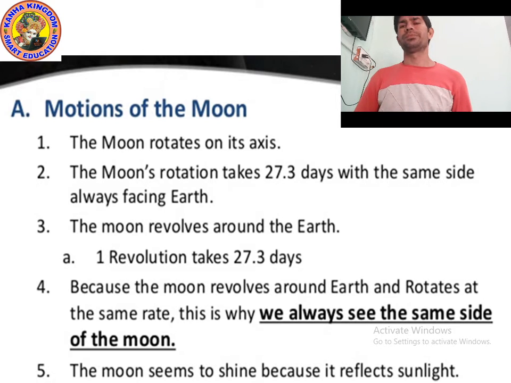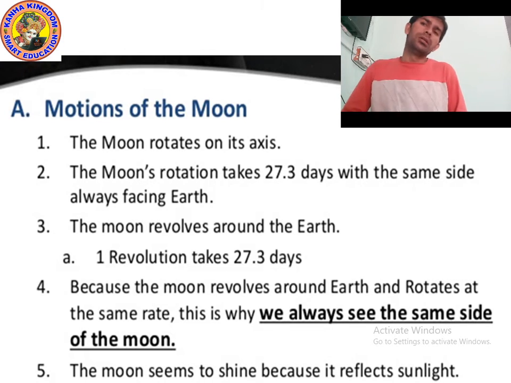In the same way, the moon also does the rotation. To complete one circle in its path, the moon takes 27.3 days. The moon's rotation takes 27.3 days, with the same side always facing the Earth.